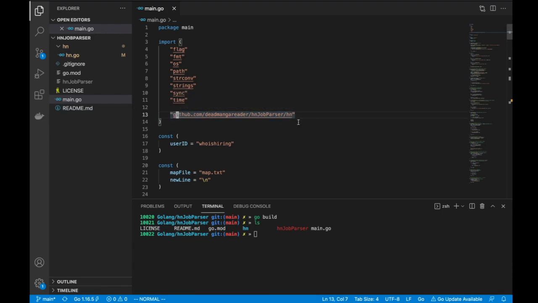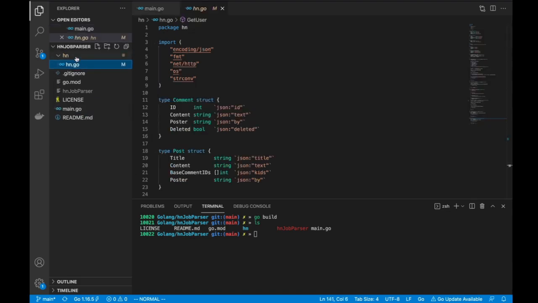Okay, so it is not going to look for hn.go. It is going to look for this folder called hn, right? Inside the folder, it will see there is a file. It's looking for the package, and it's not looking for a specific file, right?